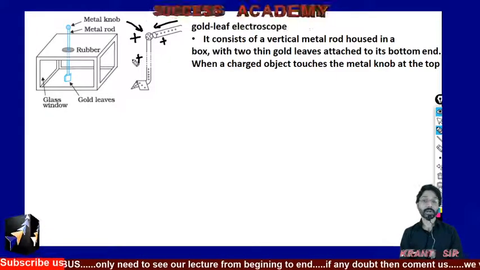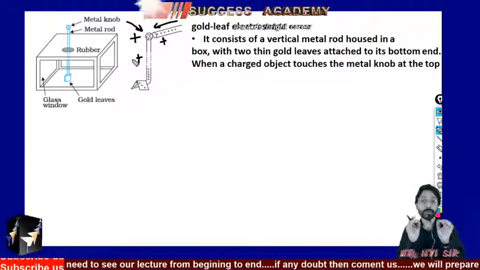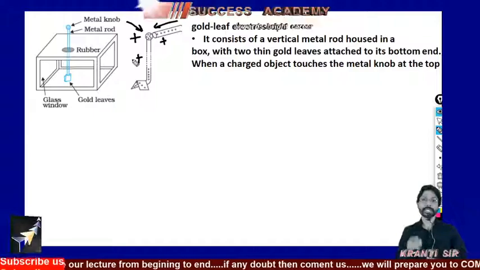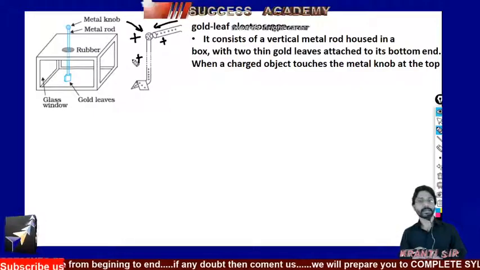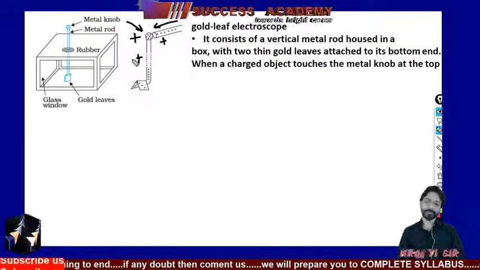That's why this rod will also become positive in nature, that is, having a positive charge. At last, what is happening?